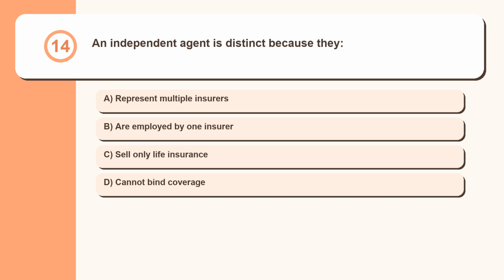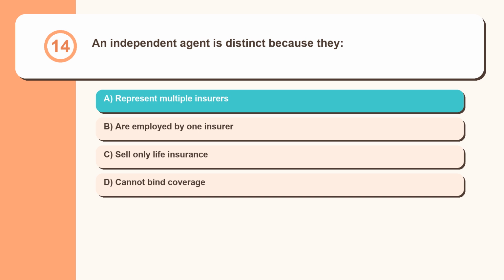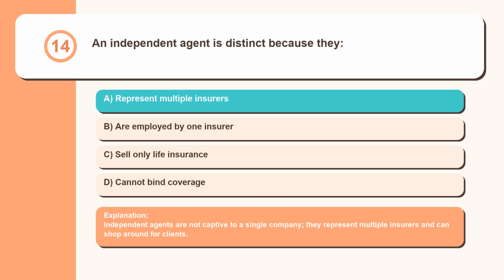Question 14. An independent agent is distinct because they: represent multiple insurers, are employed by one insurer, sell only life insurance, cannot bind coverage. Independent agents are not captive to a single company; they represent multiple insurers and can shop around for clients.